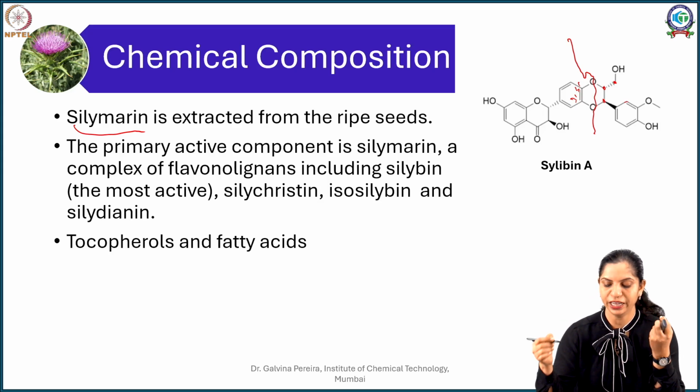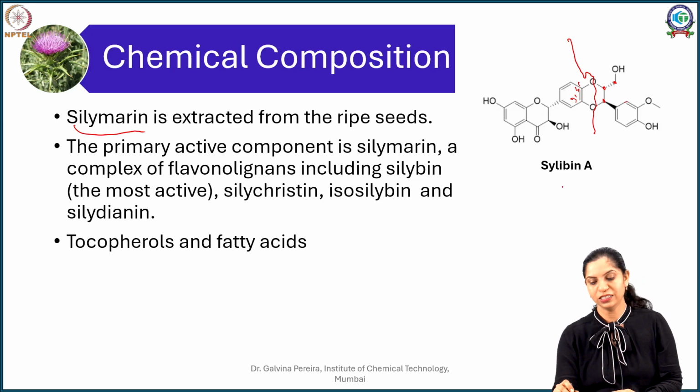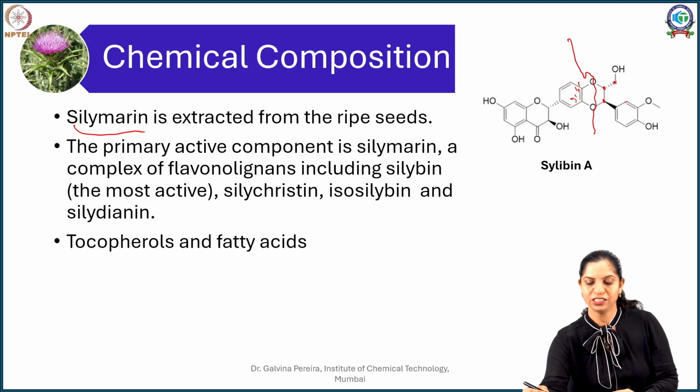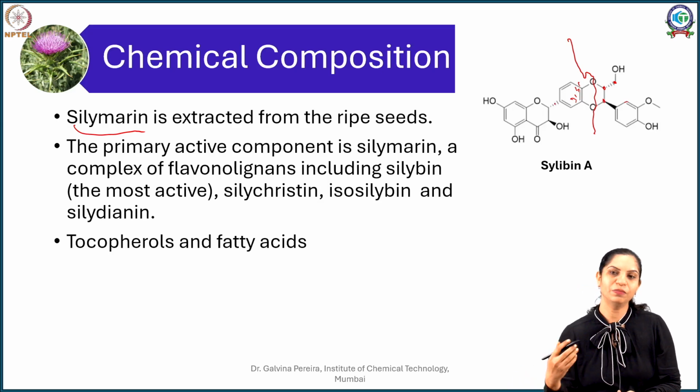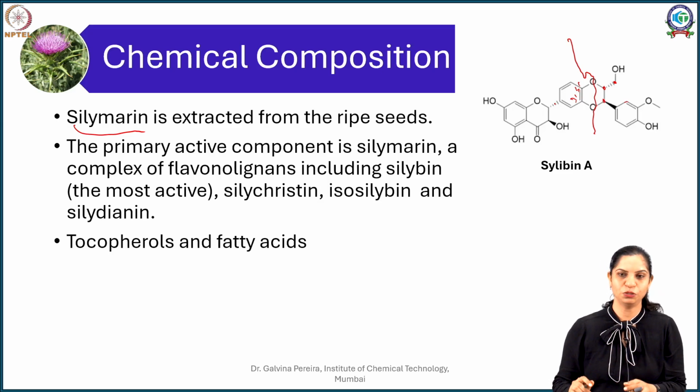Now these flavolignan derivatives, depending upon their isomerism, you can name. Now this is silibin A. Just change the isomerism, bring this bond ahead of the plane and send this behind the plane, you will get your silibin B. Now just change this, instead of this bond being behind the plane, if this comes ahead of the plane, it is called isosilibin. And similarly you have the other isomers coming in. You will have silicristin and silidinin, which are slightly differing in their ring arrangements, but all in all they possess the central moiety which is the same.